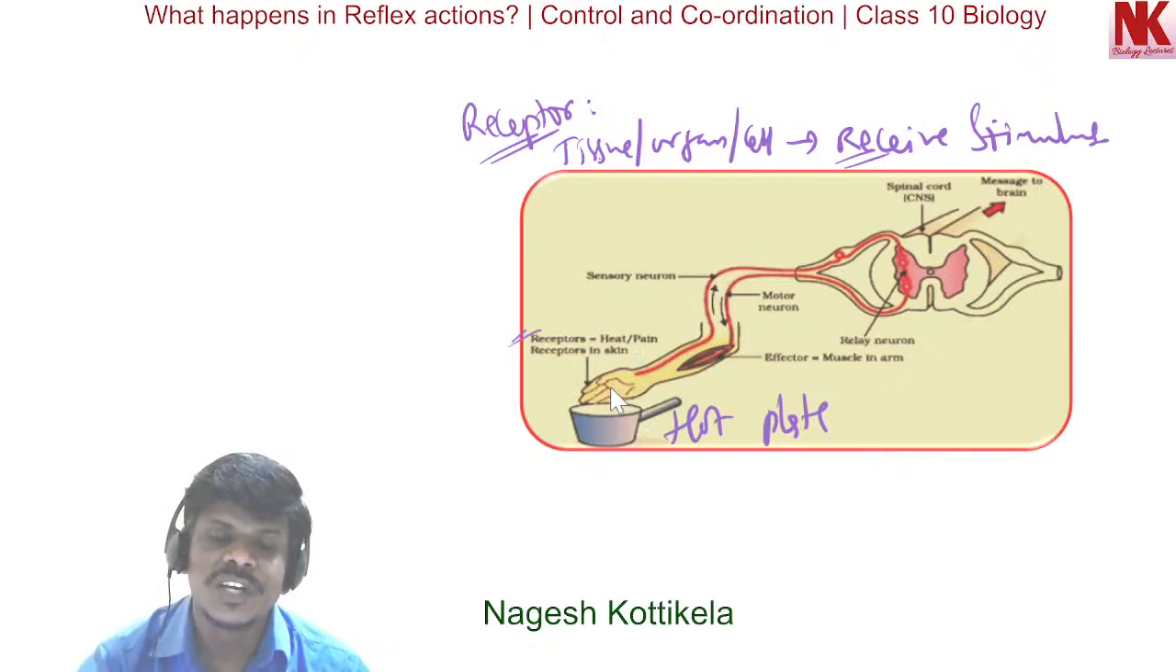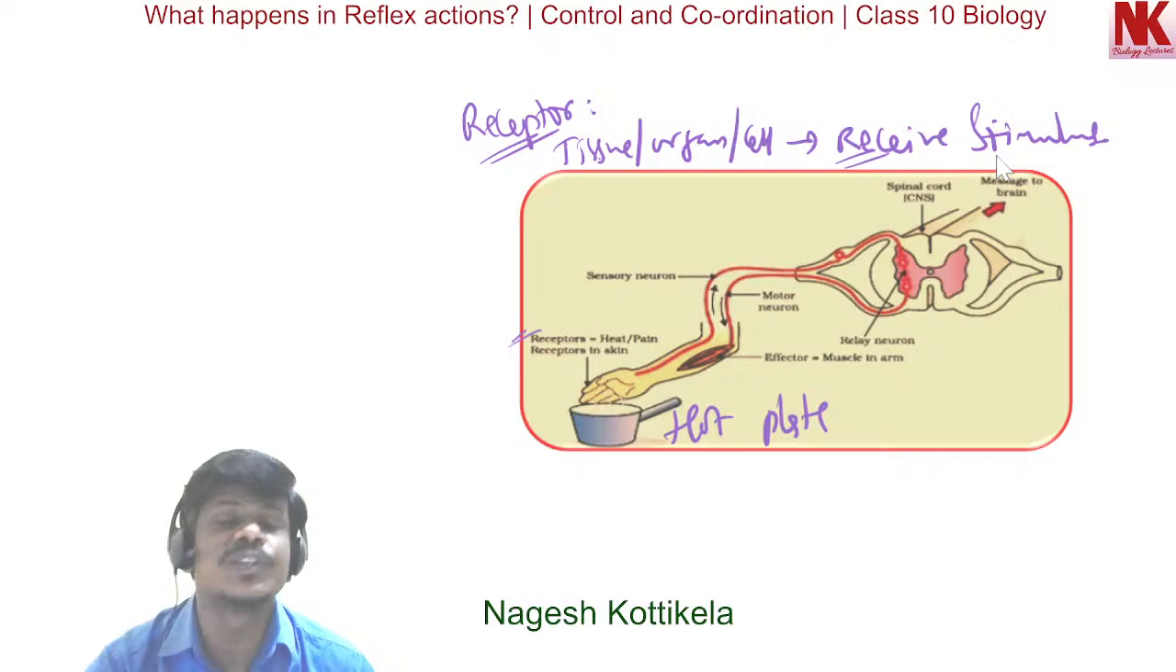In this case, the receptor present in the skin is detecting the stimulus, receiving the stimulus. The stimulus here is the hot condition. Here, this is a hot plate. So when a person touches a hot plate, the receptors receive the stimulus.